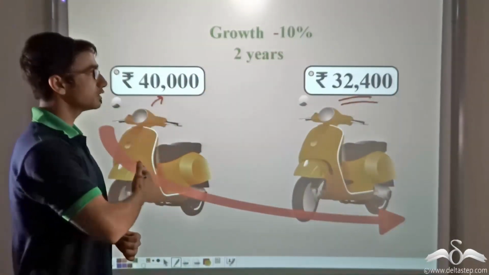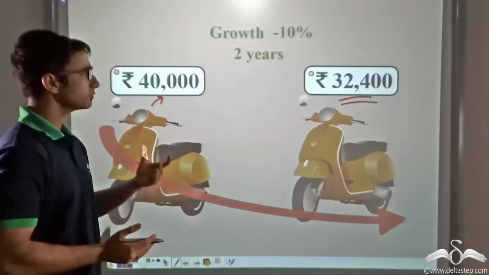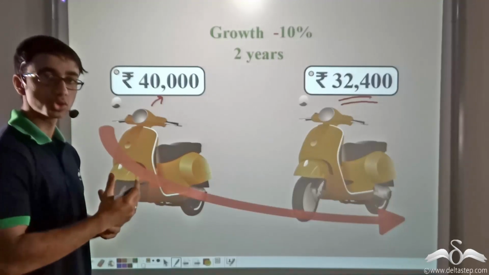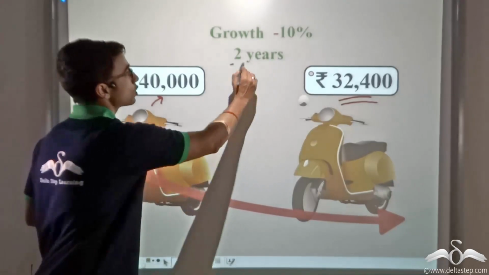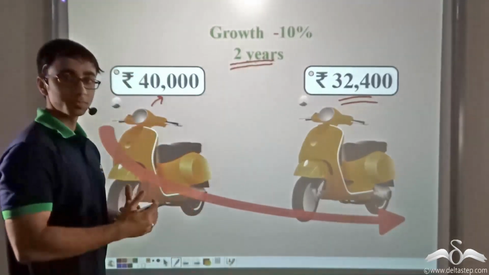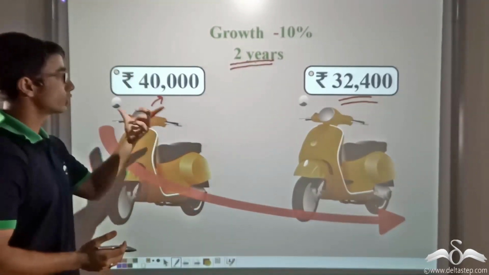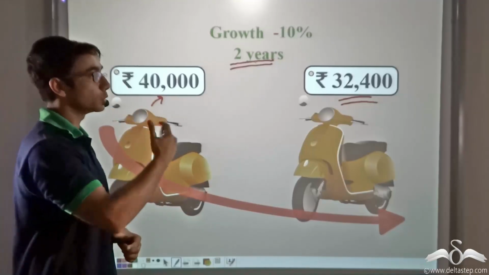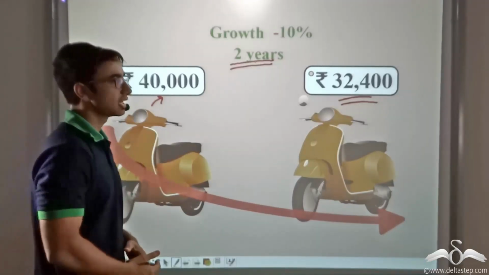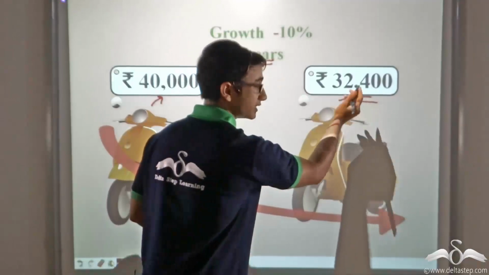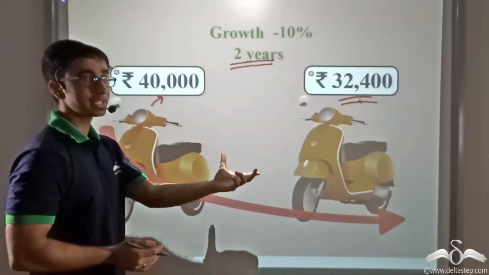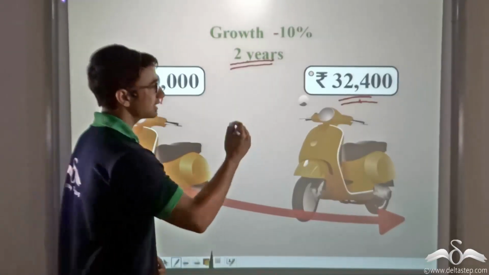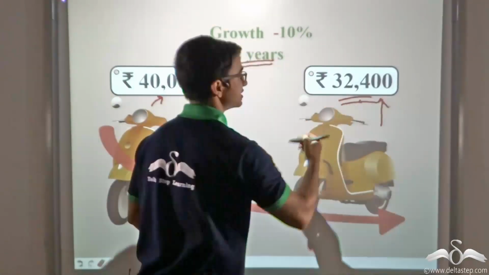Now, why does the value of the scooter not increase? This is because the scooter is being used by a person and it is undergoing wear and tear for 2 continuous years. So obviously, if the value initially was 40,000 rupees, then due to wear and tear, due to usage, after 2 years the value will not be the same and definitely it won't increase because the scooter has become old. So that is why the value decreases.